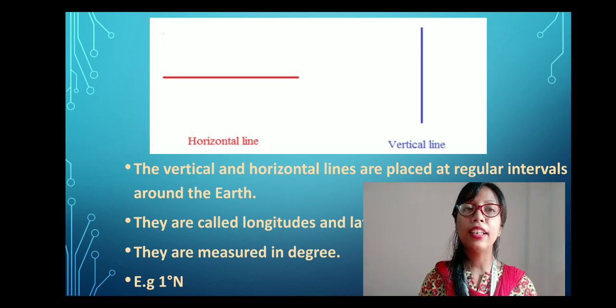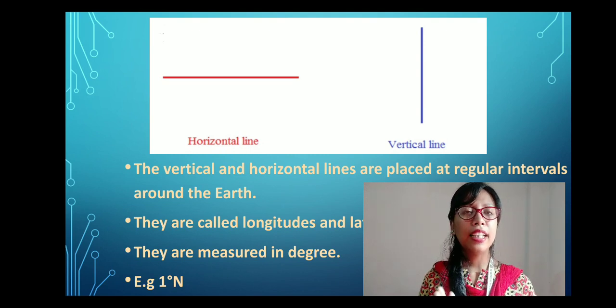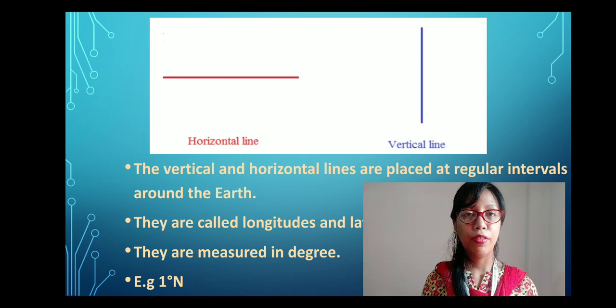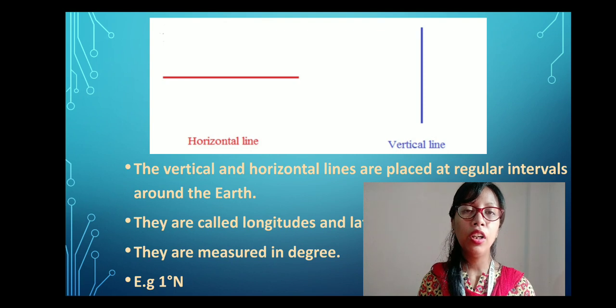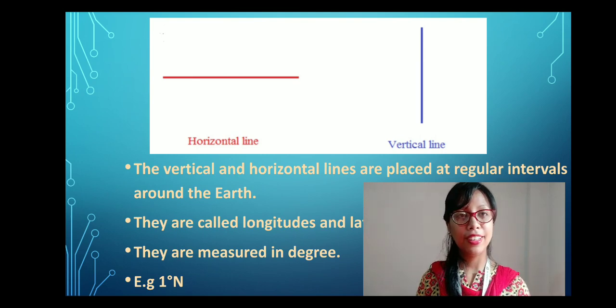These lines are called longitudes and latitudes. The latitudes and longitudes are basically measured in degrees. For example, as I have given below, you can notice 1 degree north, or you can write 1 degree south, 1 degree east accordingly. Clear? You will come to know how to write this degree and what is the use of degree in the later part of the discussion.